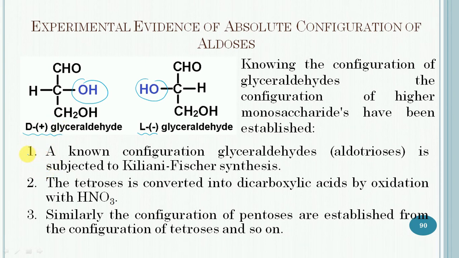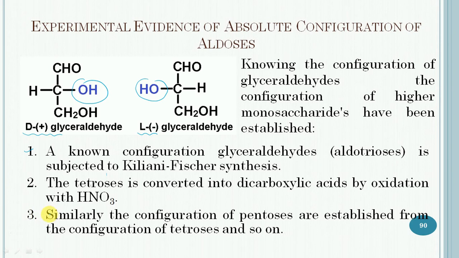Point number 1: a glyceraldehyde of known configuration is subjected to Kiliani-Fischer synthesis and it will give a pair of diastereomeric tetroses. In the second step, the tetroses obtained in the above step are converted into dicarboxylic acids by oxidation with concentrated nitric acid.